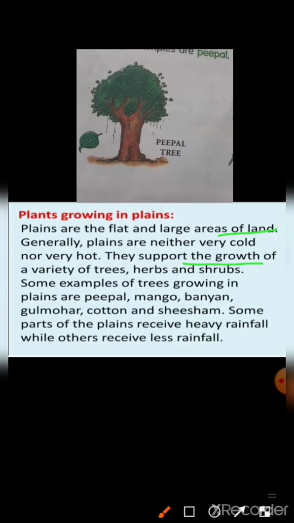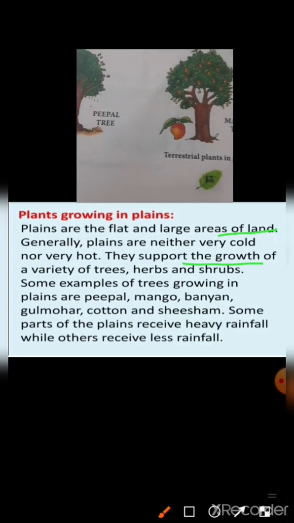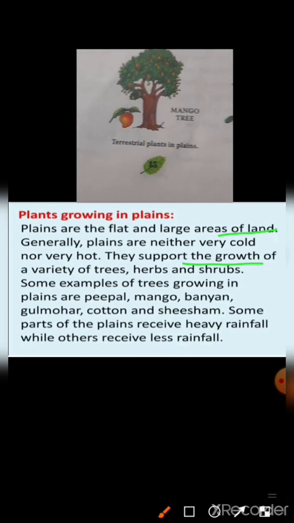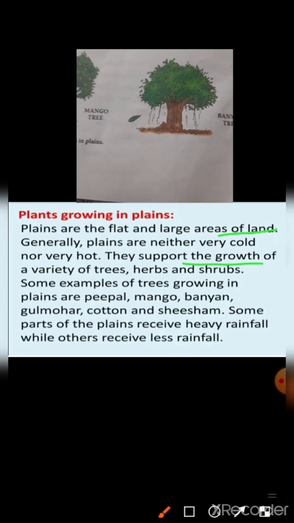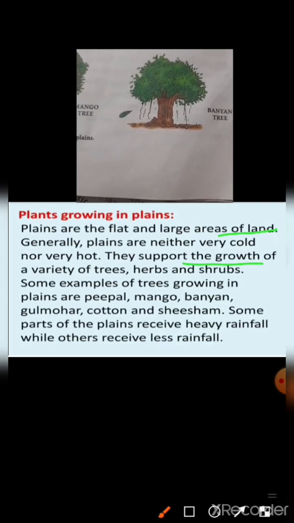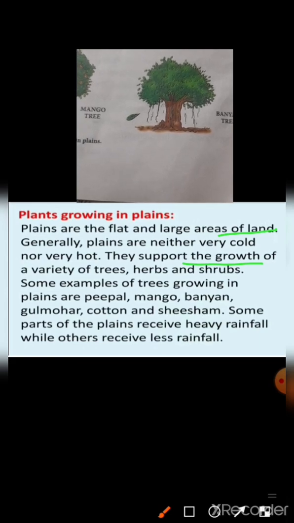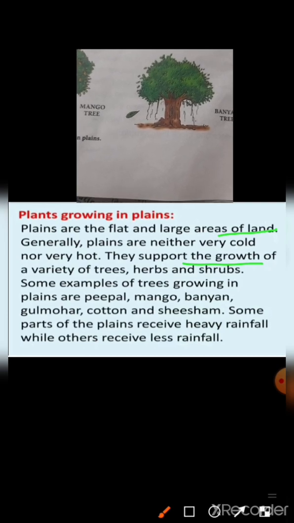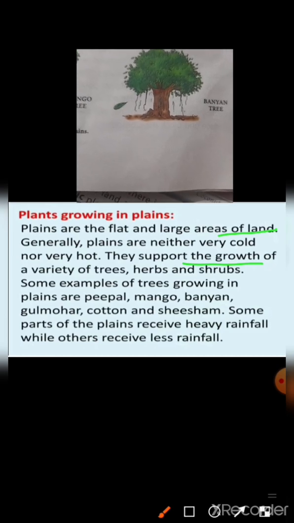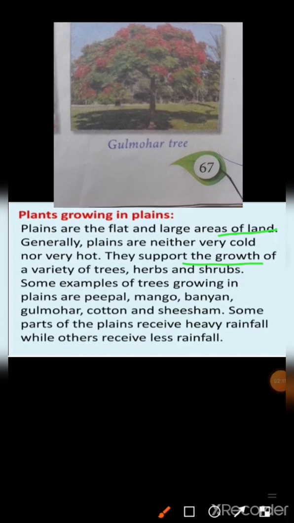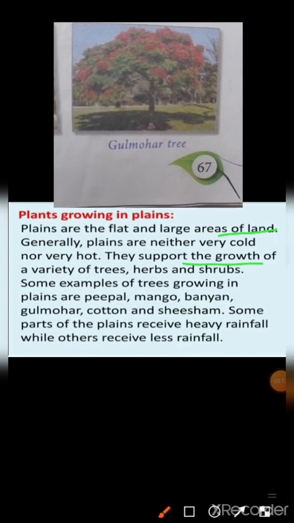You can see a peepal tree, this is a mango tree and this is a banyan tree. Some more examples are gulmohar, cotton and sesame. This is a picture of a gulmohar tree.